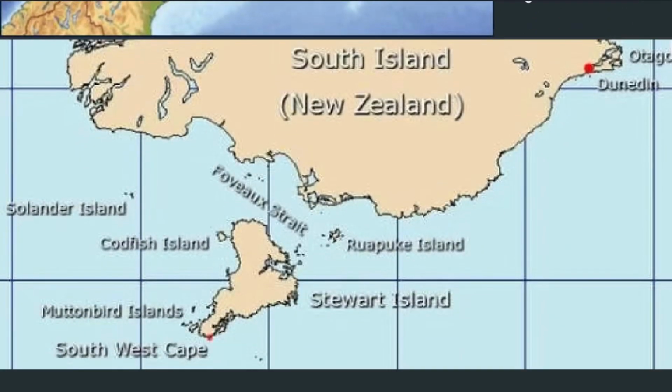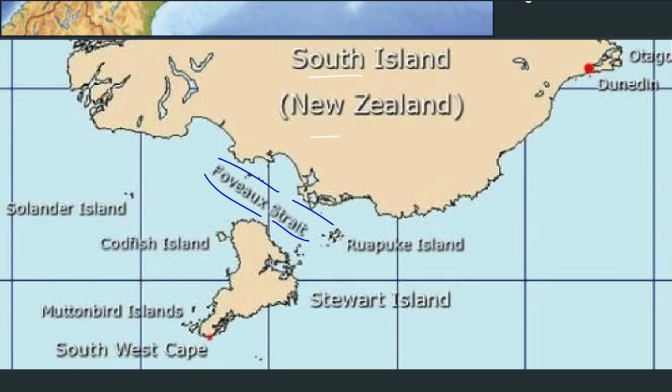We talked about the Stewart Island. Okay, so this is the southernmost end of New Zealand, even down to the south of the Southern Island. Okay, so let's talk about this. Which strait is here? It's known as the Foveaux Strait.